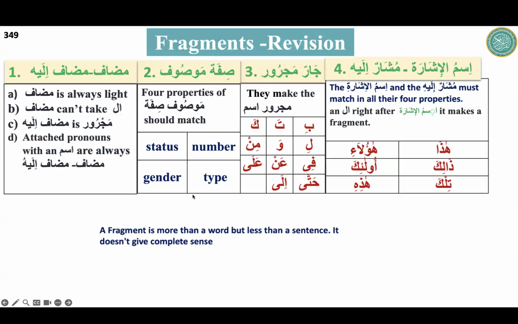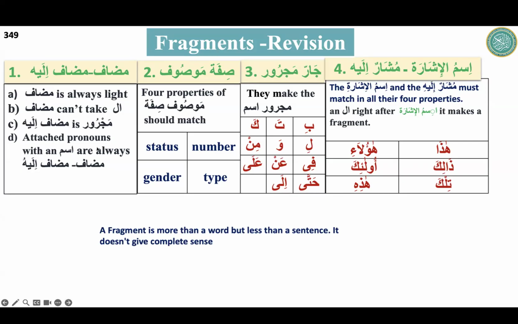Before doing the sentences, we will have a short revision of the opposite of a sentence, that is fragments. As we have studied, fragments are basically the opposite of a sentence. It is more than a word but less than a sentence. It doesn't give a complete sense. There are types of fragments. Four fragments we have studied in detail: mudaf, mudaf ilay, sifa masuf, jar majroor, ismul ishara, mushar ilay. And all these are combinations of nouns.